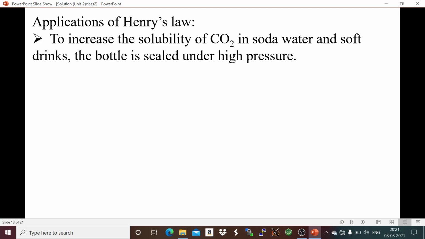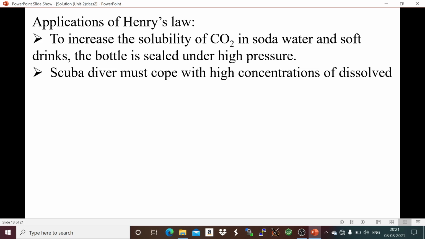When we open the bottle cap, the pressure is released, so the solubility of this carbon dioxide gas decreases, which means the gas is released. So this is the first application. To increase the solubility of carbon dioxide in soda water and soft drinks, the bottle is sealed under high pressure.